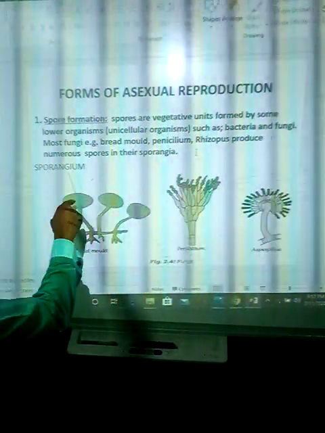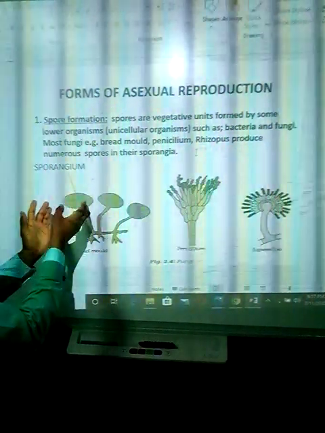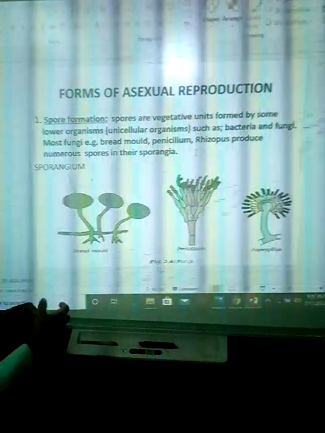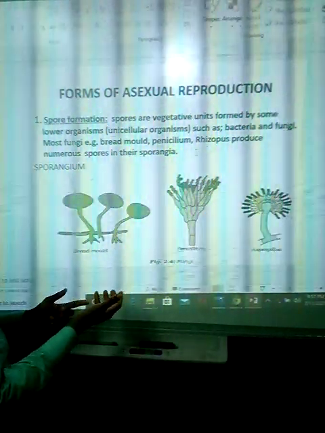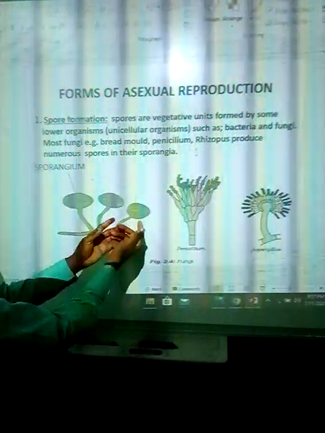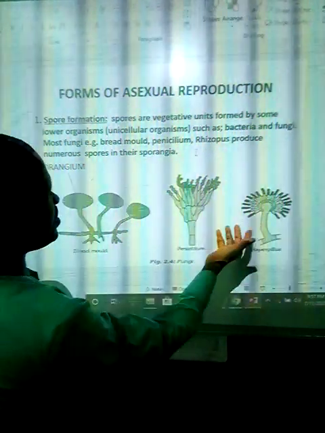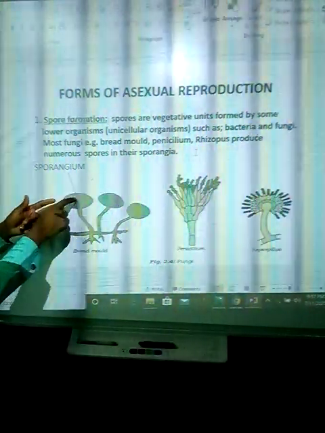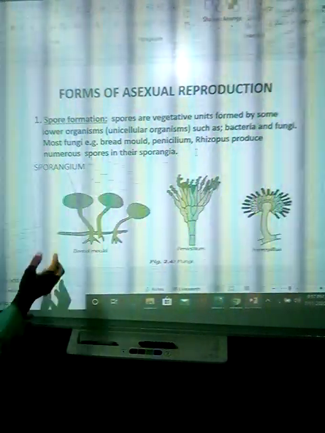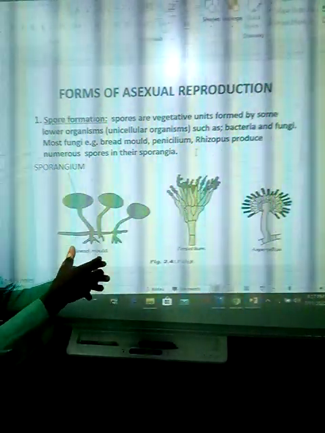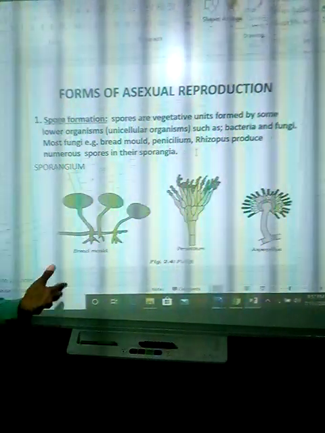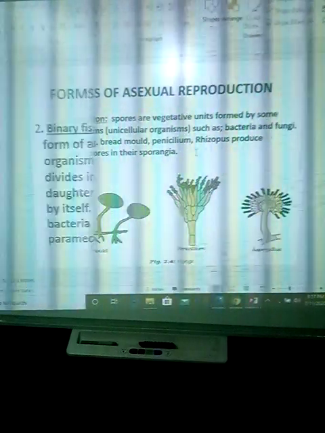When the spores have grown in their sporangia, they burst out from the sporangiophore, and then a new fungus, a new organism, a new rhizoid grows underneath here, and the same thing here. So that is how it forms. These are the spores in it. When they are fully mature, they burst out from the sporangiophore, then they come out and start growing. And as a matter of fact, it falls on another surface and they start growing.